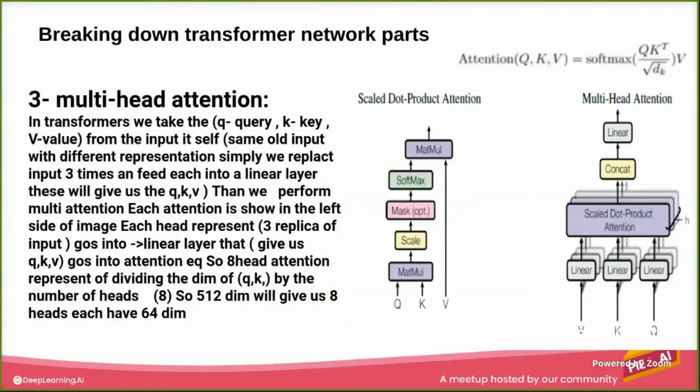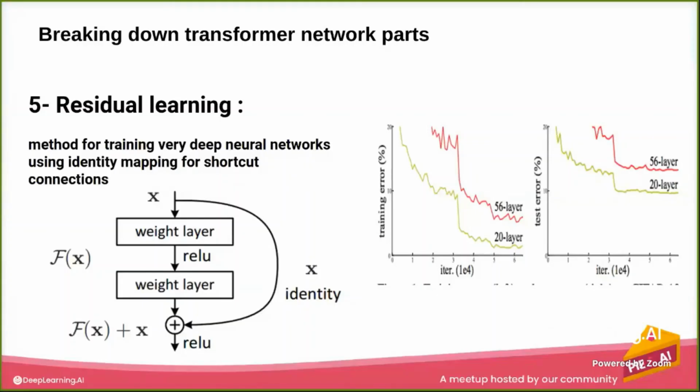Getting back to residual learning, what it tries to learn is the identity map. It's actually learning what's remaining, by bypassing or making a shortcut connection between X and F of X taken from the network.